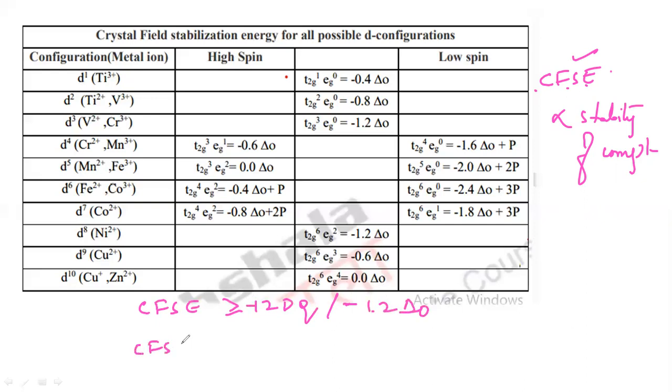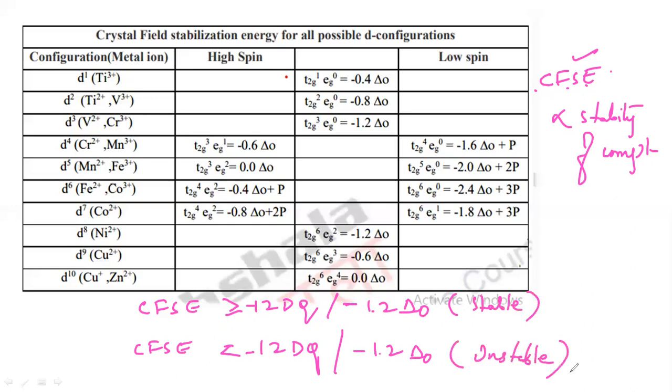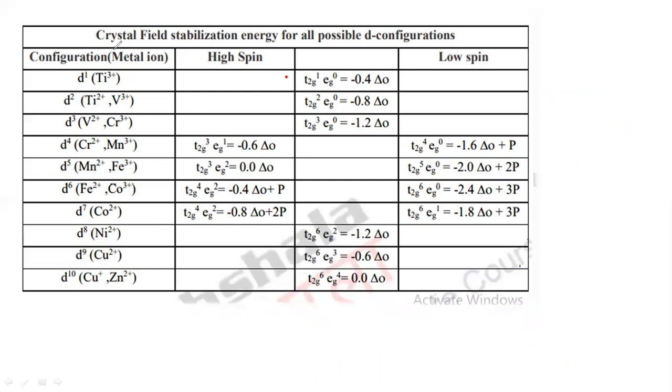Here also the CFSE value which is less than 12 dq, that is minus 12 dq, or minus 1.2 delta naught, and they are unstable complexes here.